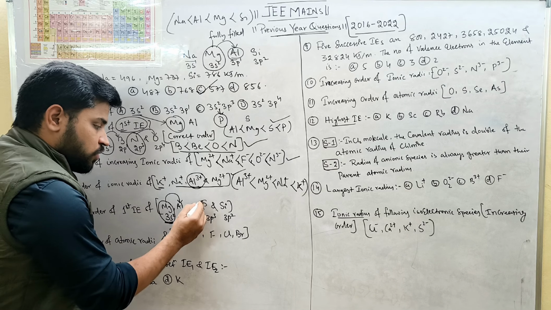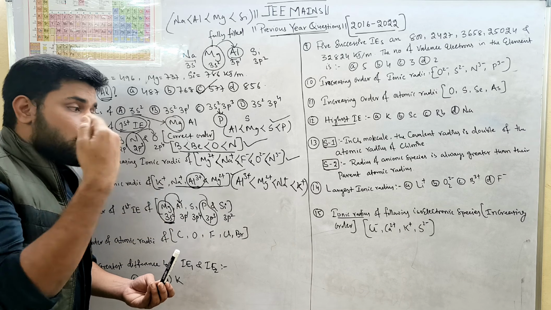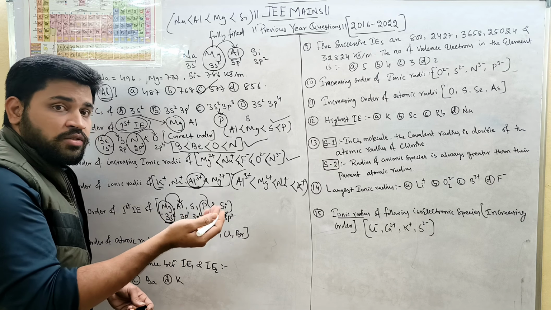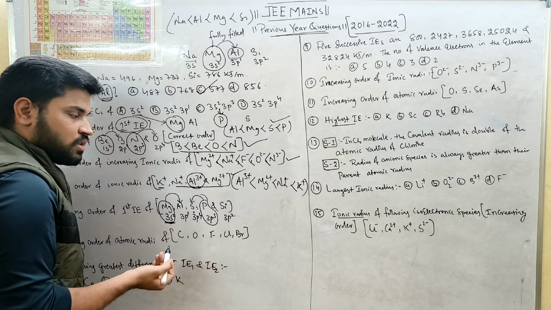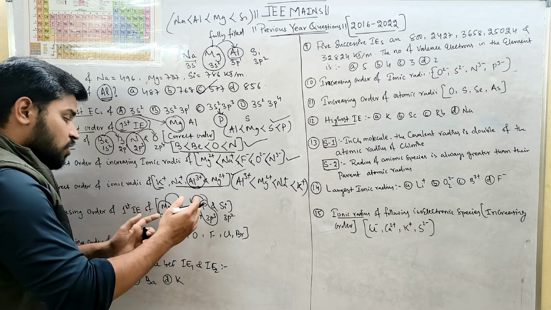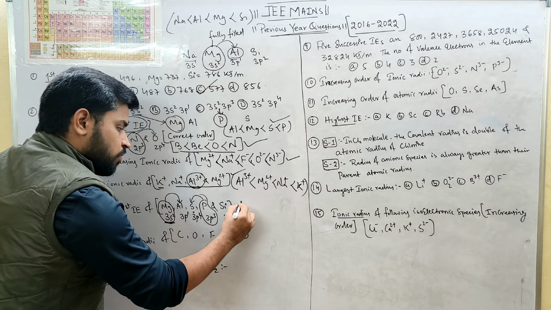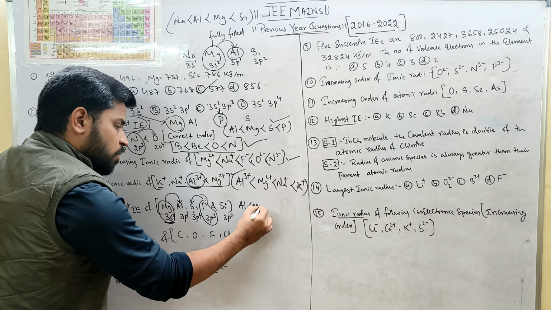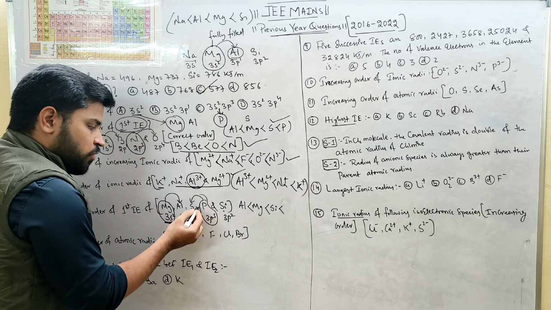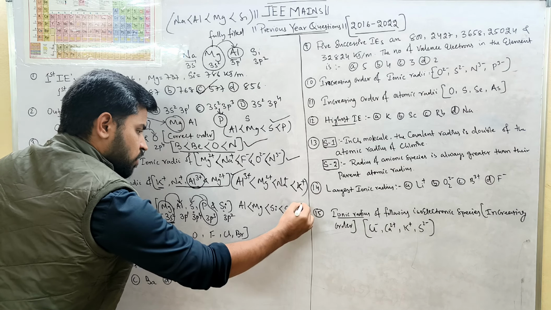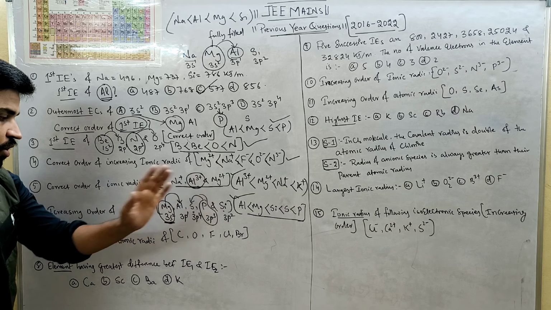Then phosphorus is half filled, so its ionization energy will be more than its succeeding element. After phosphorus comes sulfur, so it will be more than sulfur. Then in between lies silicon, that is 3p2. So what we can write for the increasing order, from lowest to highest: lowest is aluminium, then more will be magnesium, then silicon, then sulfur, and highest will be phosphorus. So this is the right order for increasing first ionization energy of these elements.